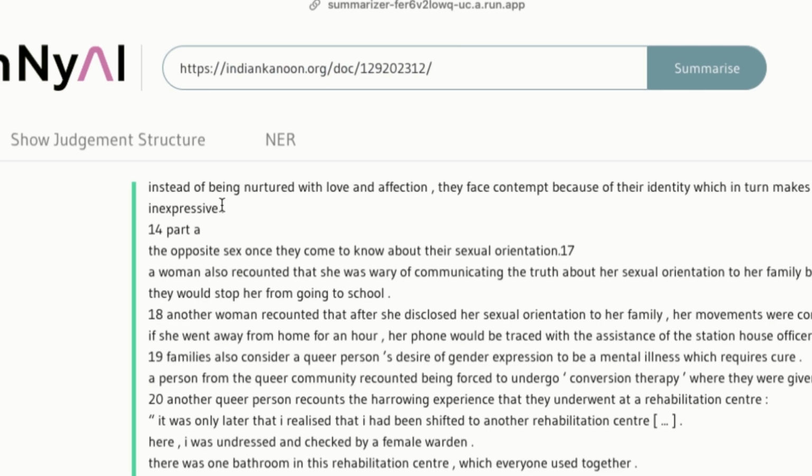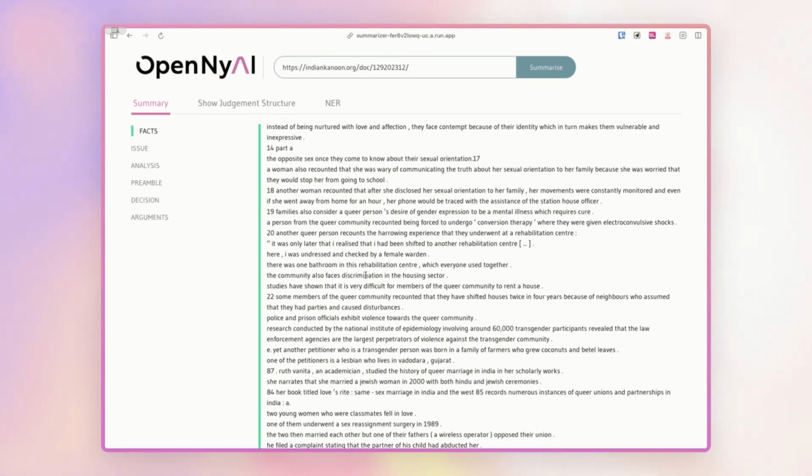And what it's done is it's already divided the judgment into its component parts. Now, this tool can accept a judgment in just about any format. So we could build out the tool to simply accept a PDF that somebody uploads into a field. Or if we had a deeper integration with the ESER website, we could just pull the judgment by providing it with a link. But because the portal is currently hidden behind a CAPTCHA, that would at this present time not be possible. Now, coming back to the judgment we pulled from Indian Kanoon.